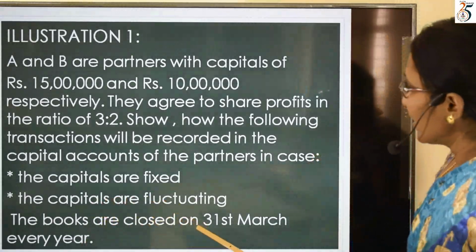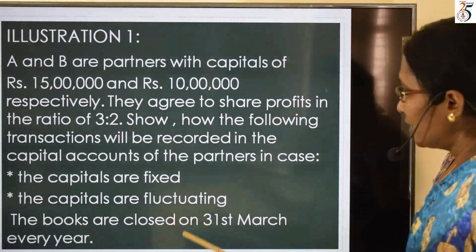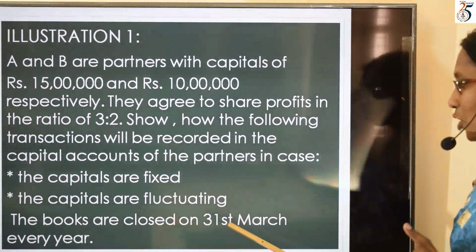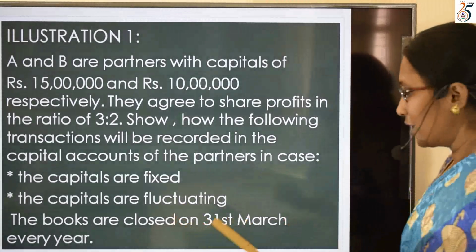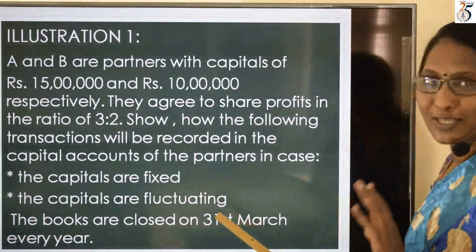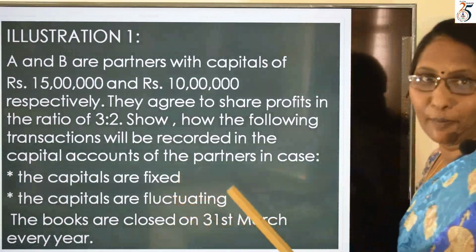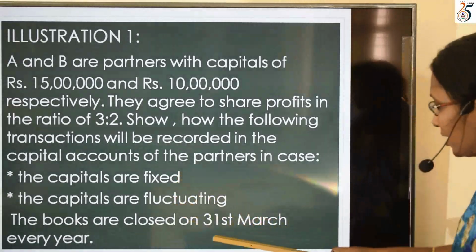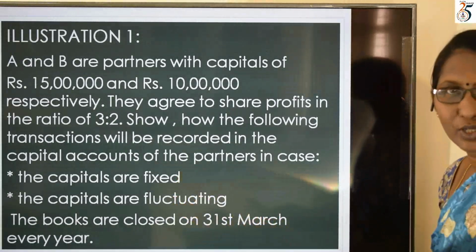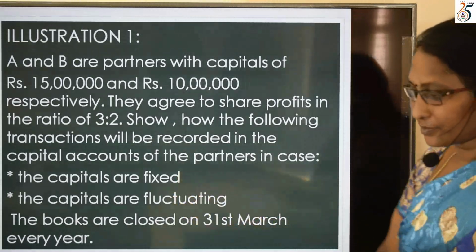In this problem, if it is 2018 to 19, it starts on April 1, 2018, and ends on 31st March 2019. Here they have mentioned the financial year because it will end on 31st March. So we shall go on.